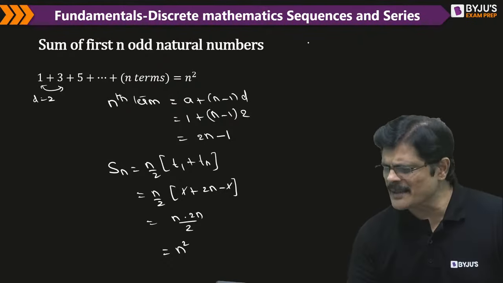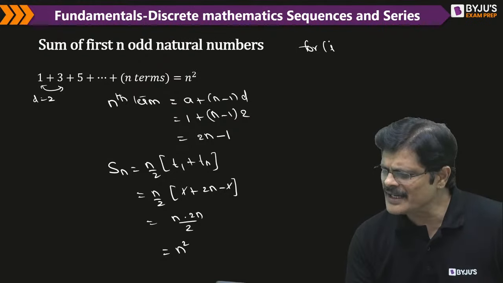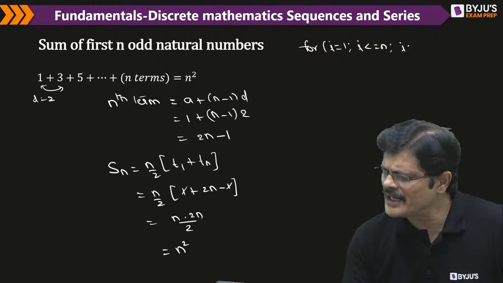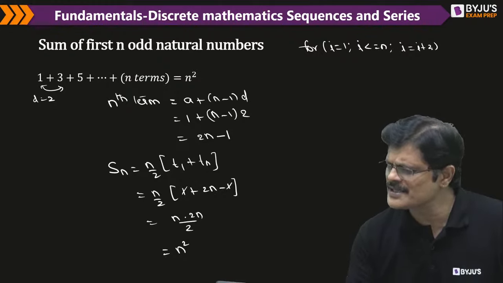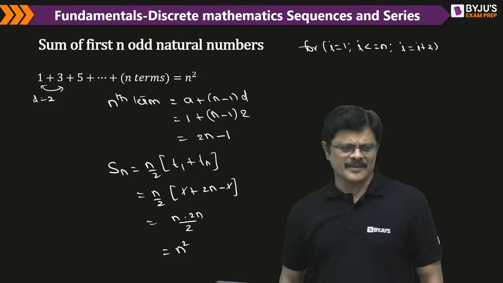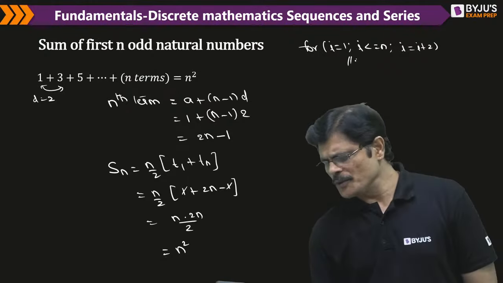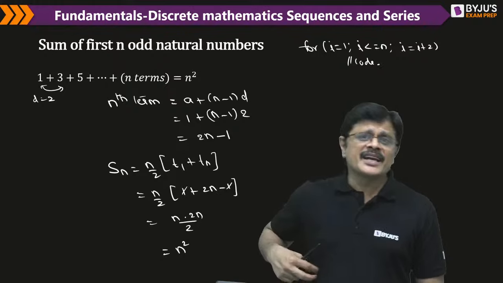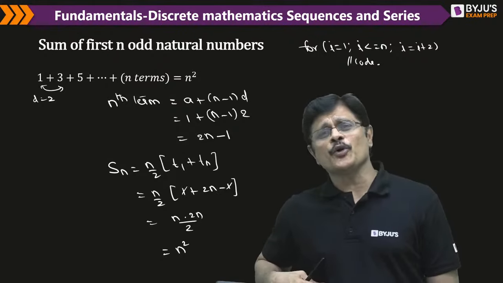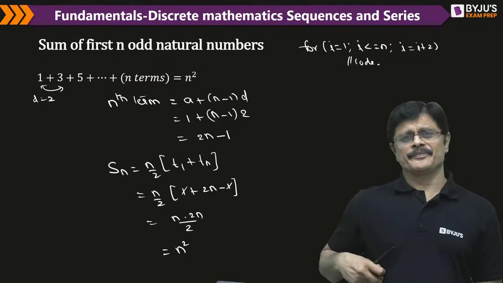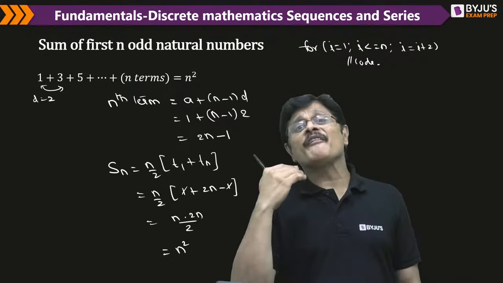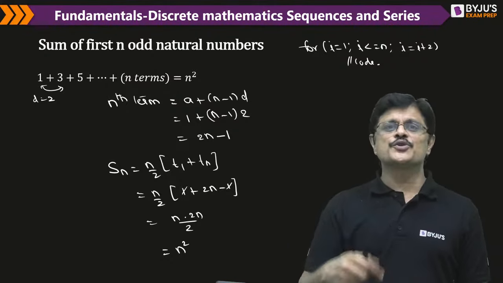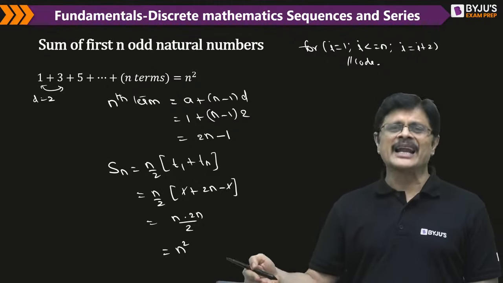See, this is also the same thing: for i equal to 1, i less than or equal to n, i equal to i plus 2. This code you generally write many times, and you want to know how many iterations. Complexity is different, where you write only the order of growth notation. But if you want to know the number of iterations, this is very important. You should know this methodology. This is simply an arithmetic progression.